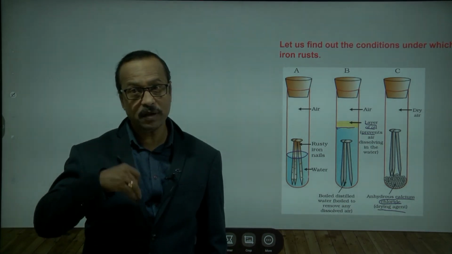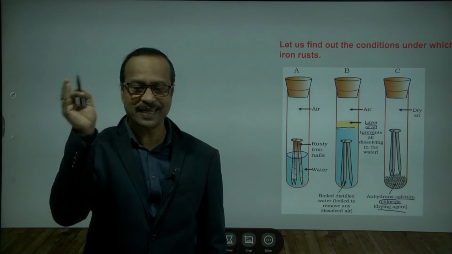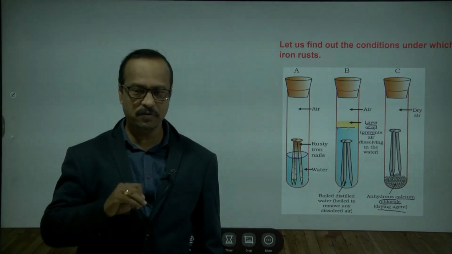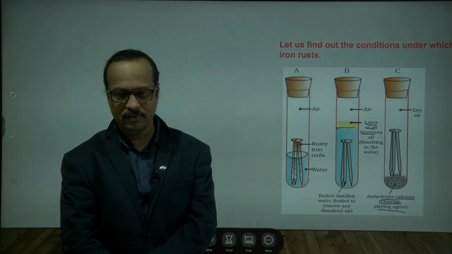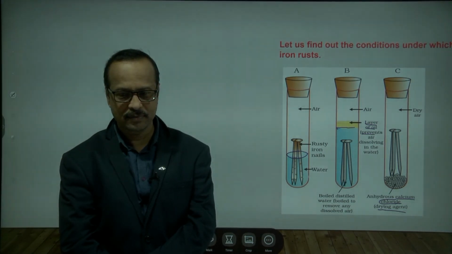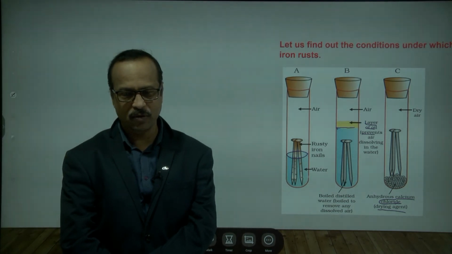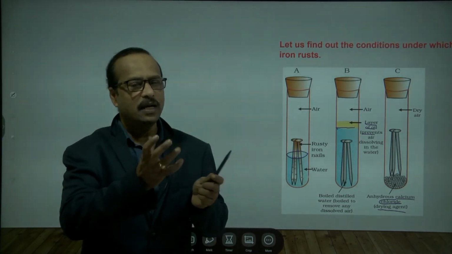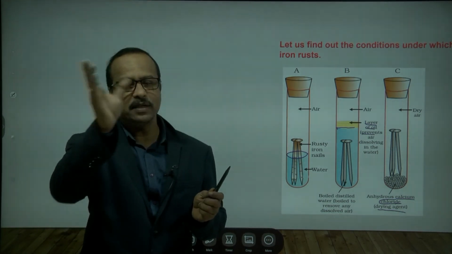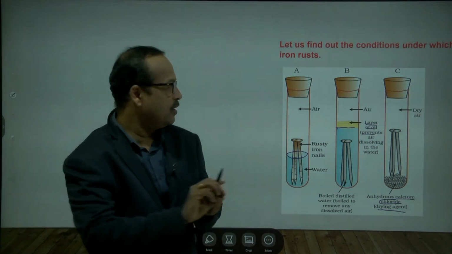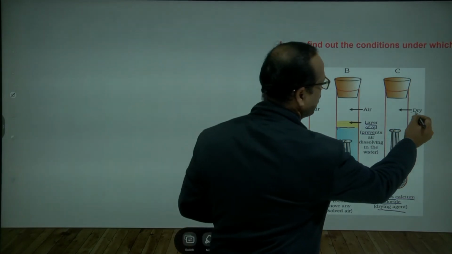Calcium chloride is absorbing the total moisture and making the test tube dry inside. It is making the air dry.